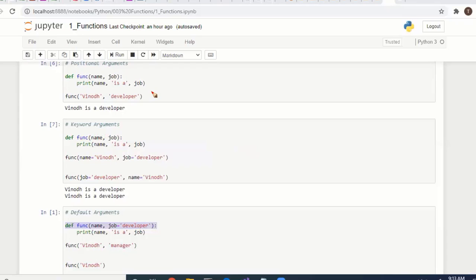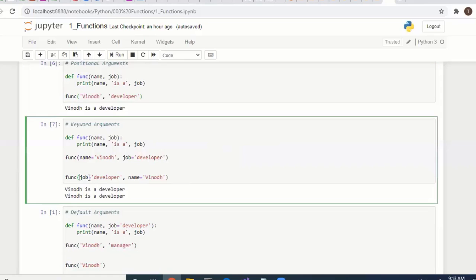In positional arguments, you can't pass name and job vice versa, because the first parameter expects name and the second parameter expects job. But here you can pass it, because we already specified the parameter name. So you can pass job is equal to developer first, because it's mapped with the parameter name. You can change the position, the only thing is you have to specify the keyword.